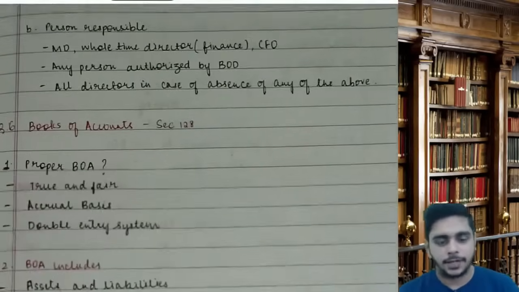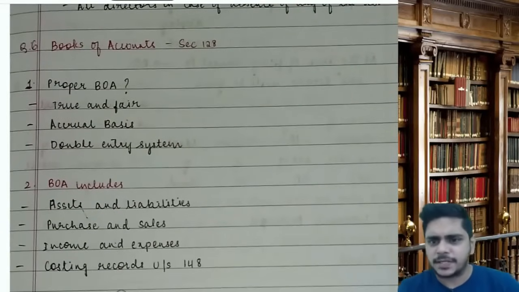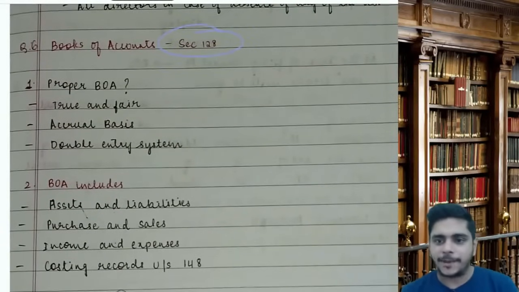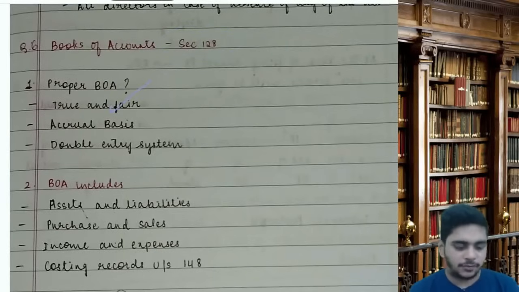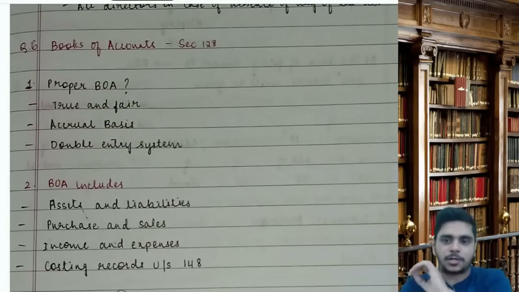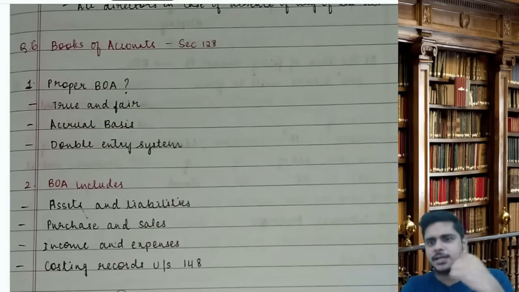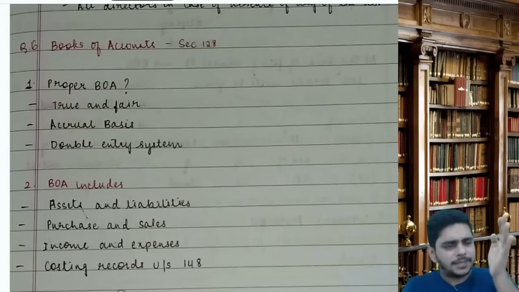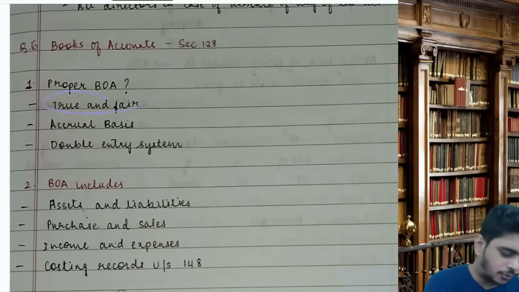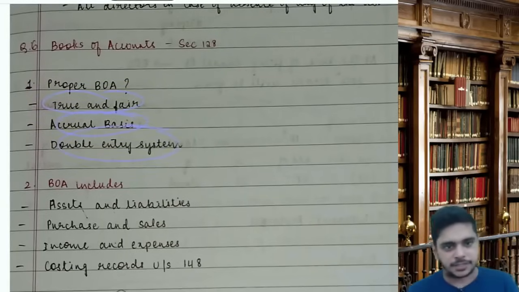Done? Now, sir, question number 6, books of accounts. Section number is 128. How would you get proper books when it is giving true and fair view and kept on accrual basis and on double entry system? No company is exempted to keep books on cash basis. All the companies in India, including Section 8 company. It is an MCQ, a small question: can a Section 8 company keep books on cash basis? The answer is no. It should be kept on true and fair and accrual basis on double entry system.